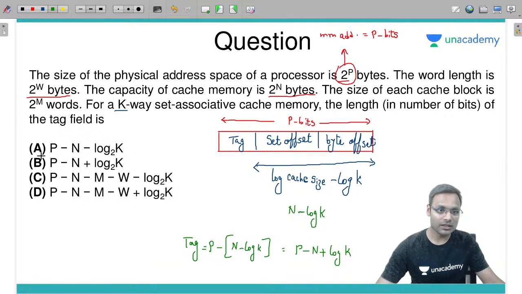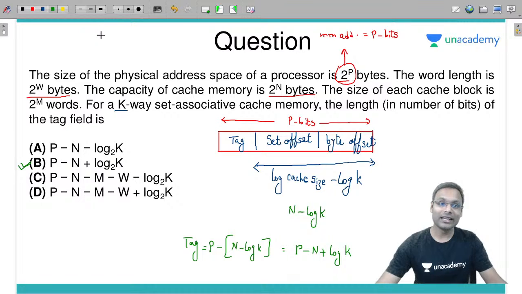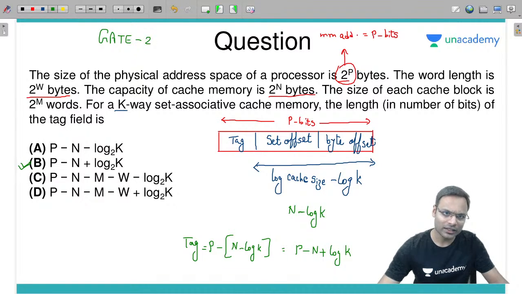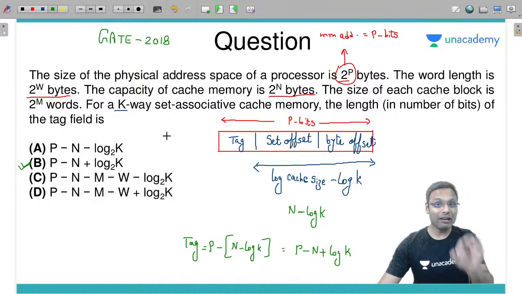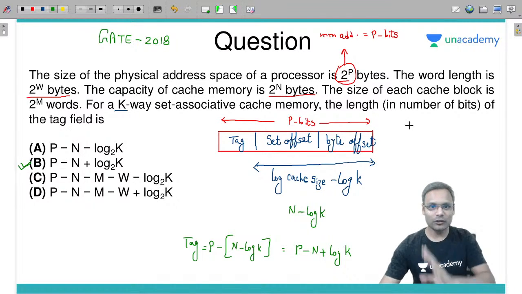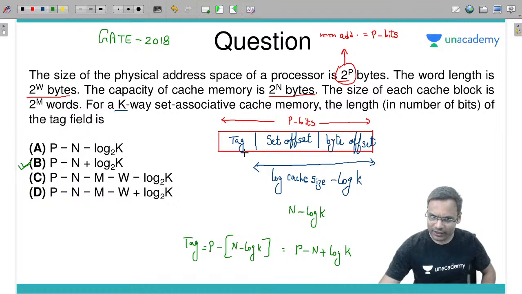Which option is matching? B. Now look at this. When I was solving this question in GATE 2018, yes, it's a GATE 2018 question and I have written that exam. 440 was my rank in this paper. When I was writing this paper, I was going through this question. I have drawn this much. I understood p minus n minus log of k will be answer and I was going with option A.